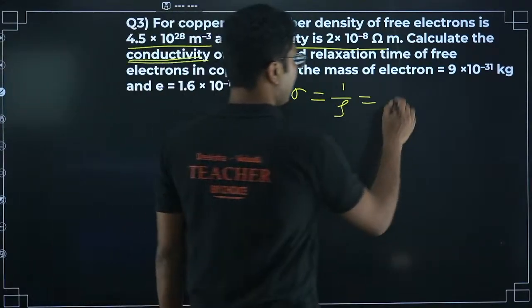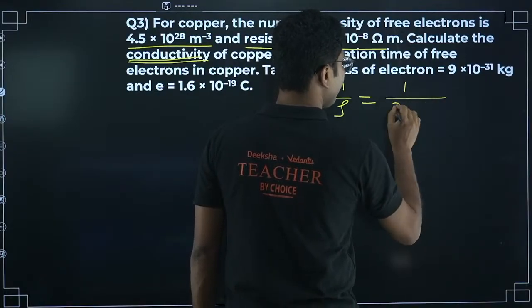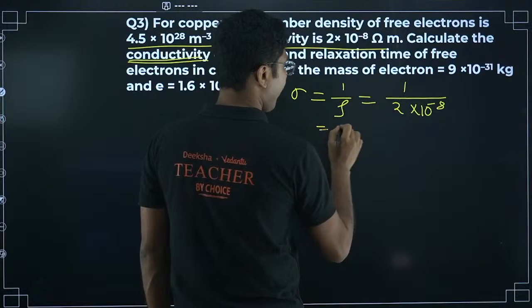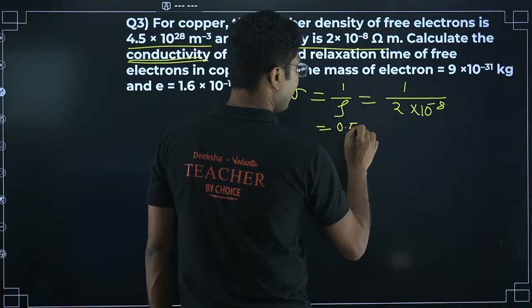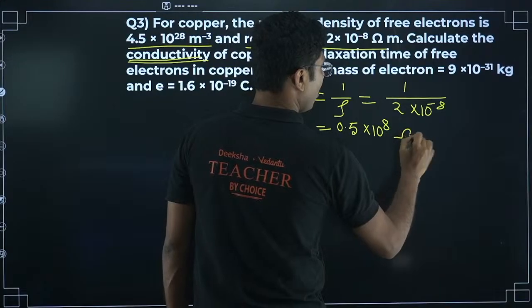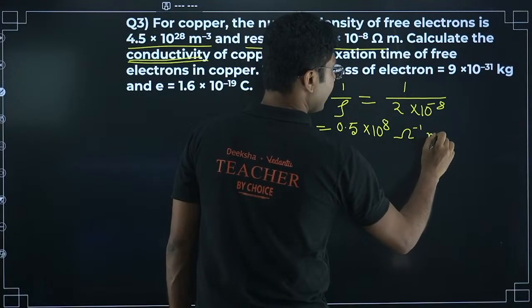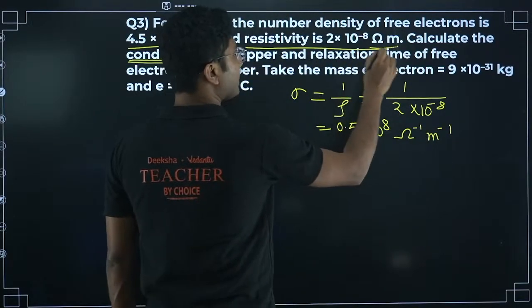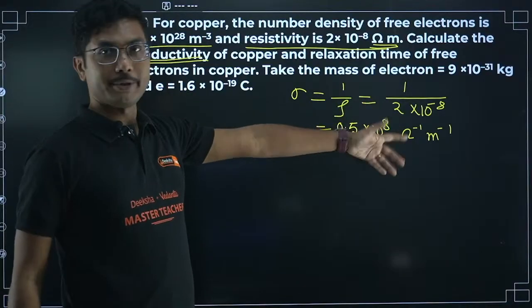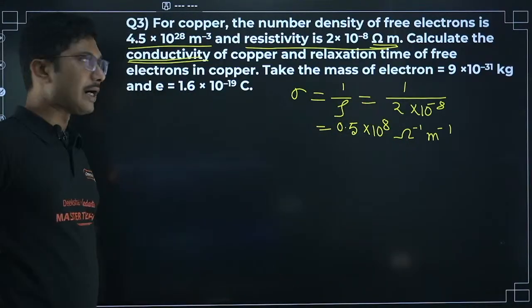So conductivity will be 1 upon 2 into 10 to the power of minus 8, that is 0.5 into 10 to the power of plus 8 ohm inverse meter inverse. Ohm meter was the unit, so conductivity will be ohm inverse meter inverse. Conductivity part is done.